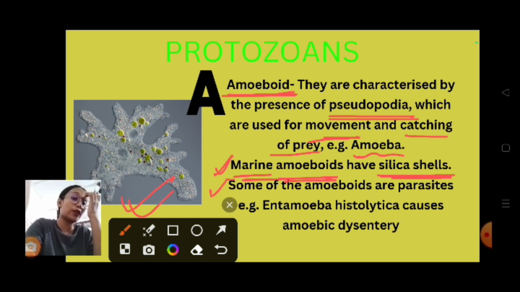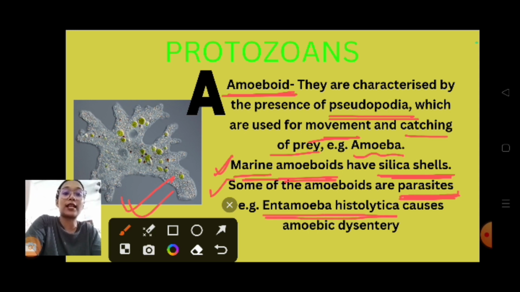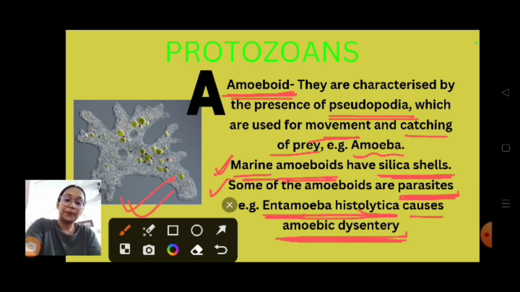And the last point: some of the amoeboids are parasites which are harmful, like they cause disease in humans. Entamoeba histolytica is one example of amoeboid protozoa. Entamoeba histolytica causes amoebic dysentery in humans. Getting it? Clear? Amoeboid protozoa.